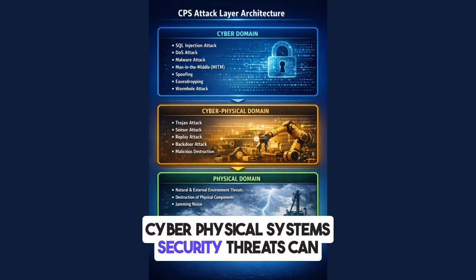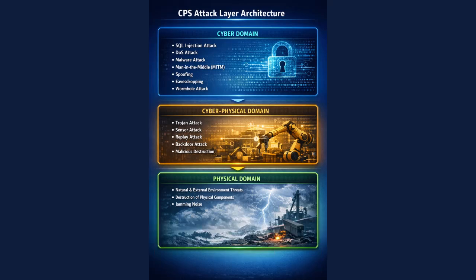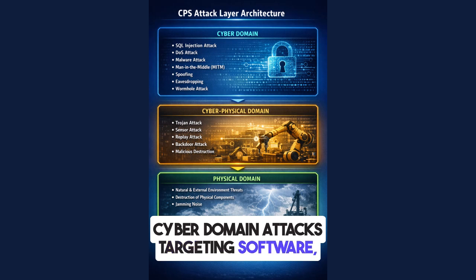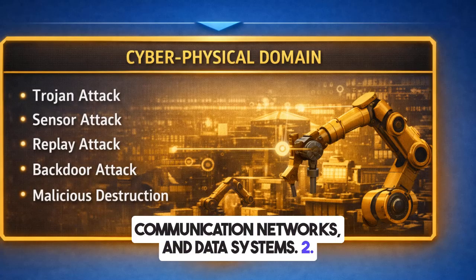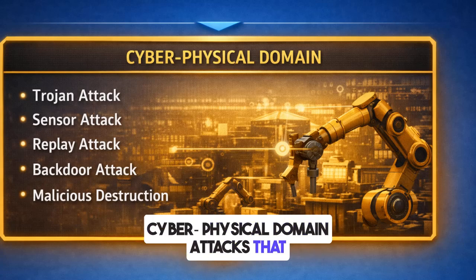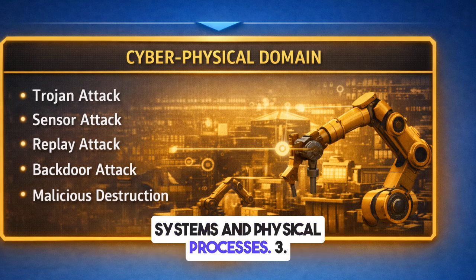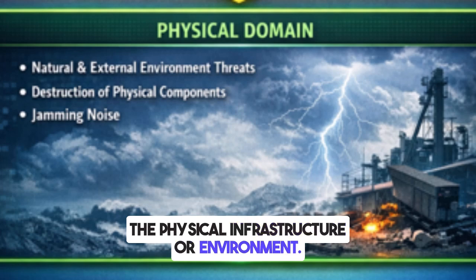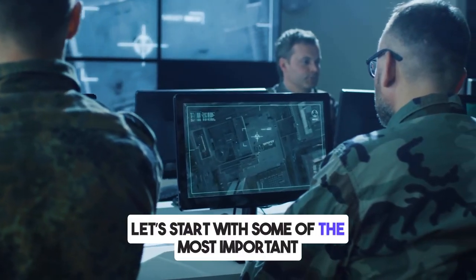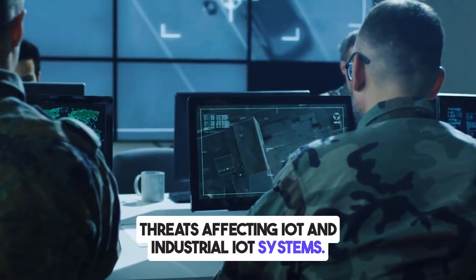This convergence of IT and OT creates new cybersecurity risks. Cyber physical system security threats can be classified into three main layers. 1. Cyber domain attacks targeting software, communication networks, and data systems. 2. Cyber physical domain attacks that manipulate the interaction between computational systems and physical processes. 3. Physical domain attacks or failures affecting the physical infrastructure or environment. Let's start with some of the most important threats affecting IoT and industrial IoT systems.